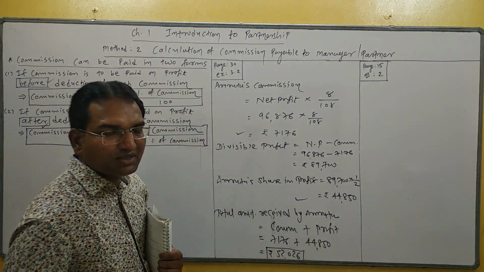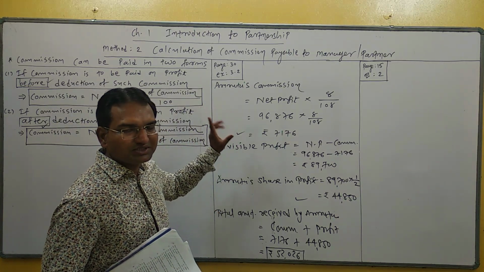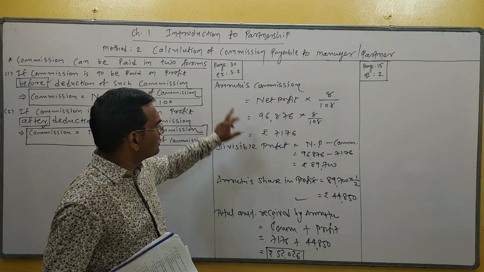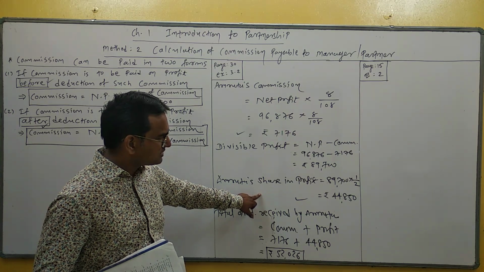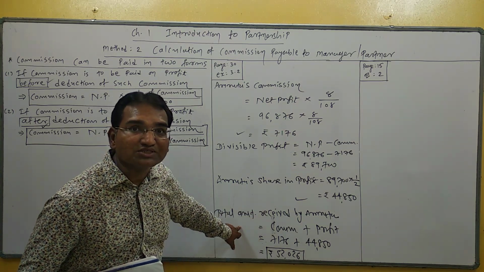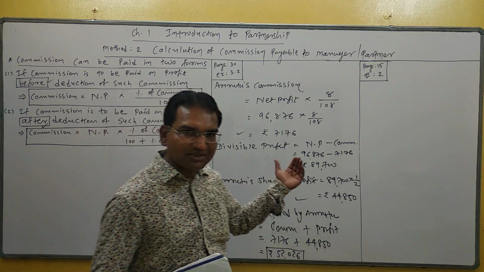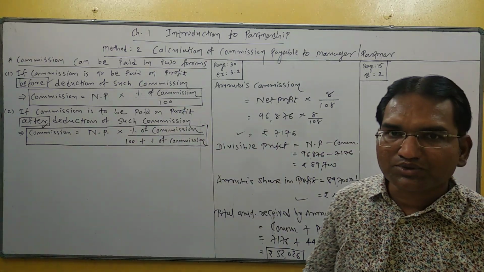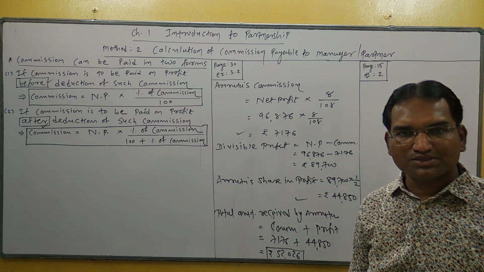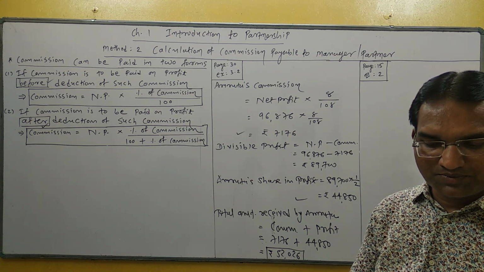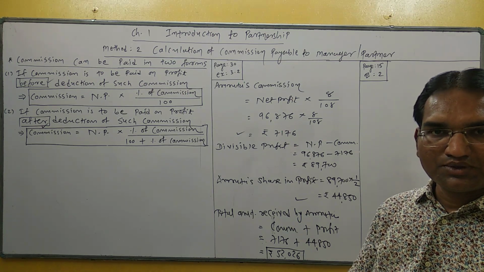So do you understand? In this question you can see that step by step calculation is required. First step commission, second step divisible profit, this profit is divided to get Amrita's share, and then the total amount received by Amrita. Let us take another example of the same method, which is given in your textbook, page number 15, illustration 2. So students, first of all open your textbook, page number 15, illustration 2.